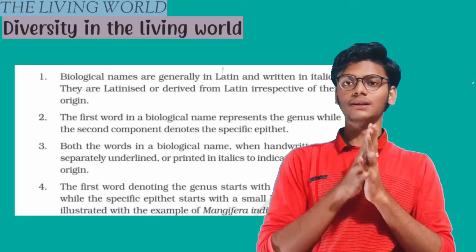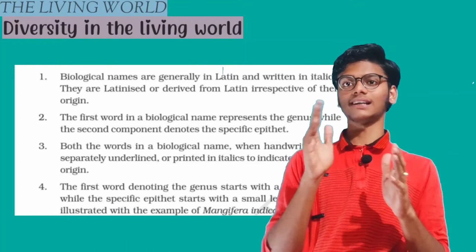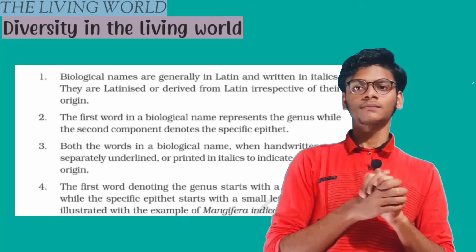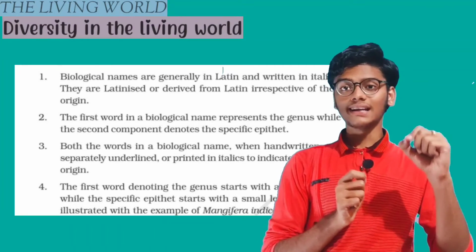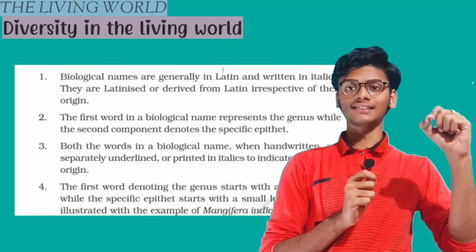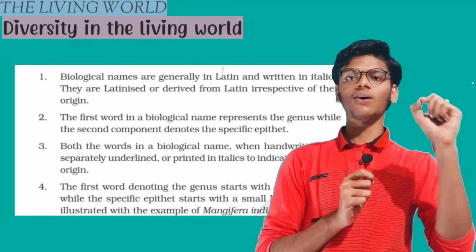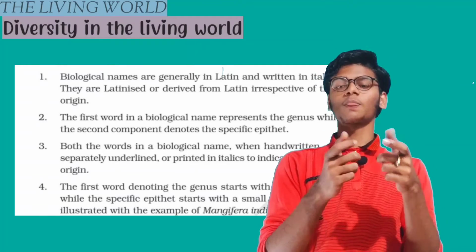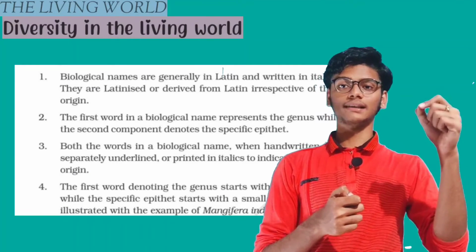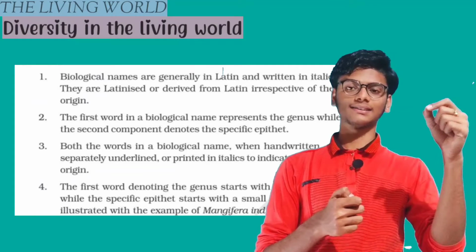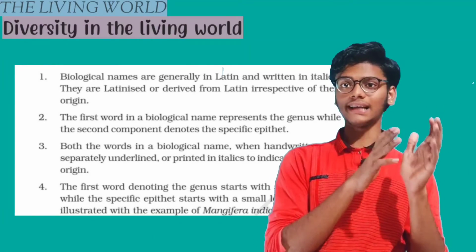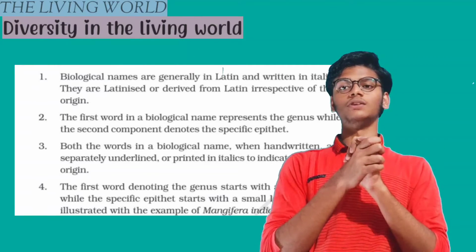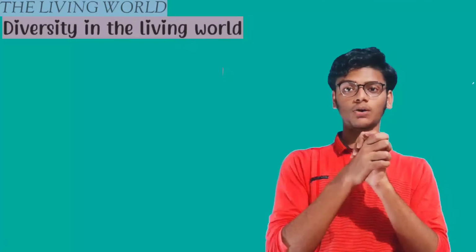As we write in the English alphabet, the starting letter should be a capital and the rest should be small letters. When we write by hand, the name should be underlined, and when we print the name, it should be in italics. These are the rules we should follow when we are naming an organism.